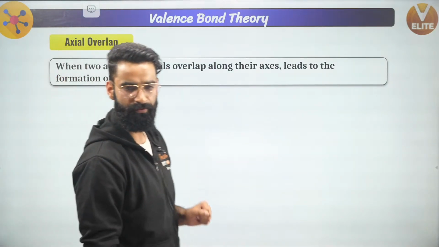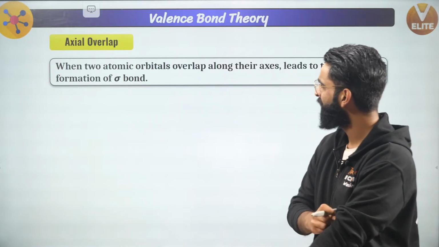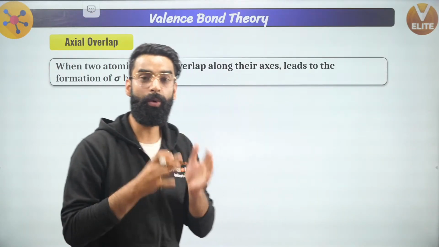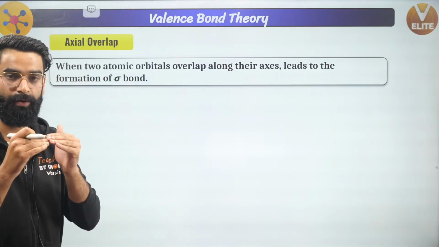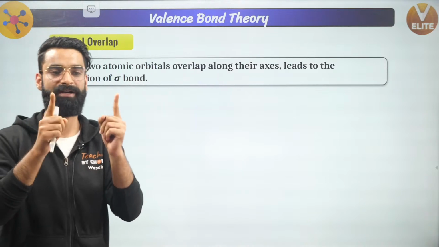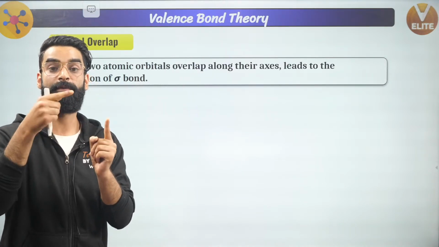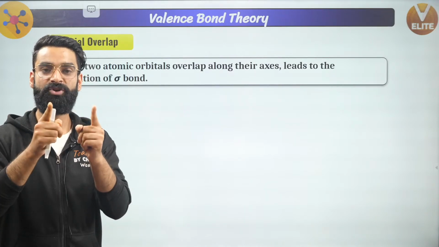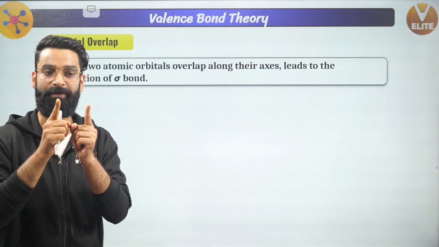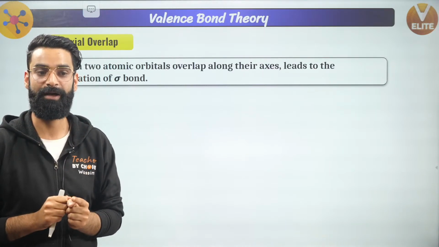See guys, the first type of overlap, which is what I call as axial overlap. As per its definition, when the two atomic orbitals of two atoms overlap along their axis, I've got two atoms approaching towards each other. Why are they approaching towards each other? Because they want to form a covalent bond, right? And for the formation of covalent bond, their atomic orbitals must overlap, right? Now this overlapping is of two types. First one is called as axial overlapping.